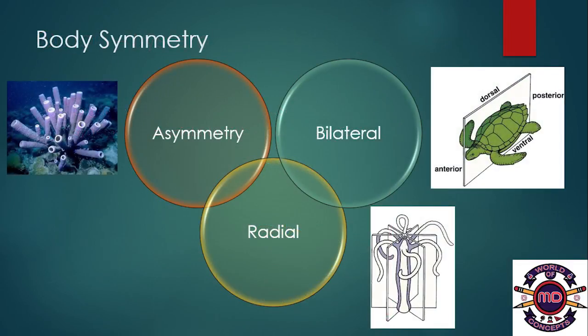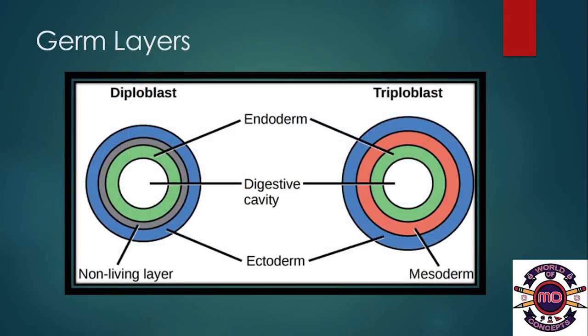Body symmetry. Body symmetry is of 3 types: asymmetry, bilateral symmetry, and radial symmetry. Germ layers. Germ layers are distinguished into 2 types, diploblast and triploblast. In diploblast, we would be able to observe 2 layers. The outer layer is called ectoderm and the inner layer is known as endoderm.